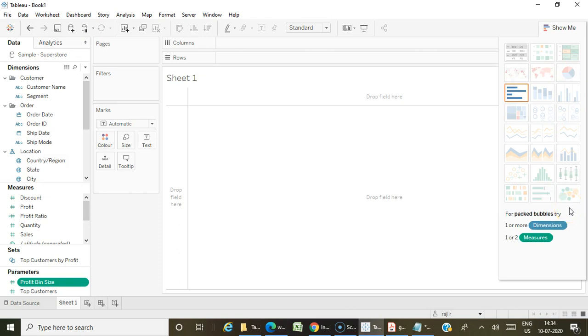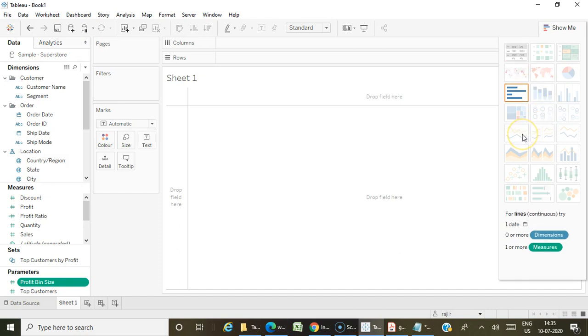So, you have to know the details about each and every graph presented here, and also the main thing is, see, when you mouse over on each and every visualization, you could see the requirement section here. That is, if I want to create a text table, I should have at least one or more dimensions and one or more measures.